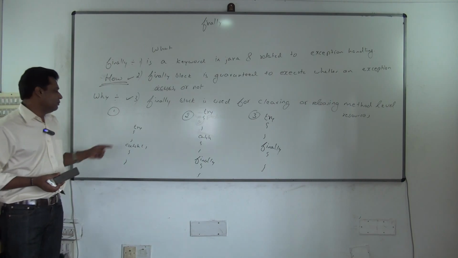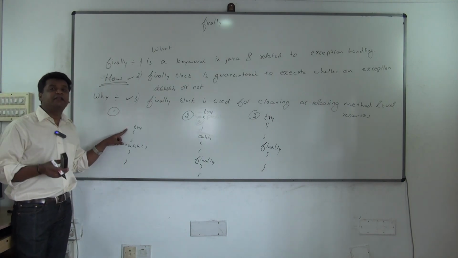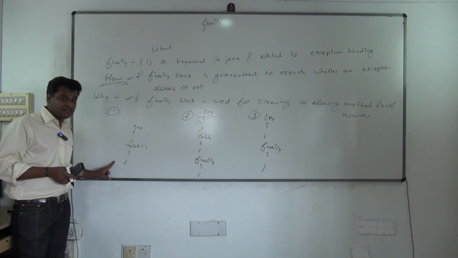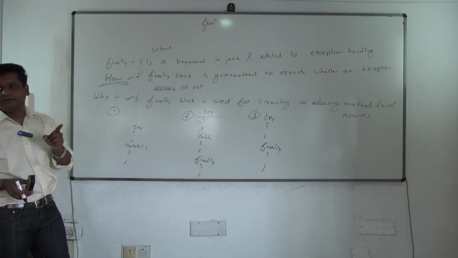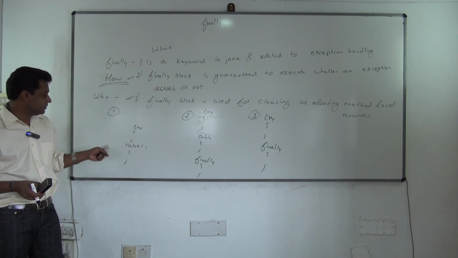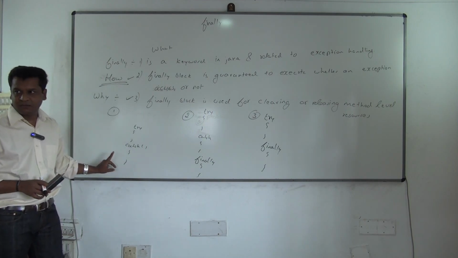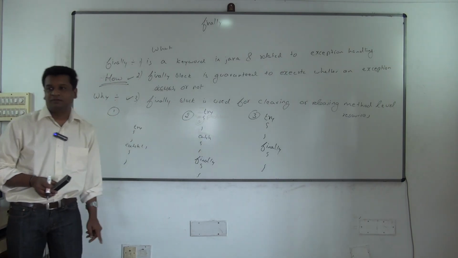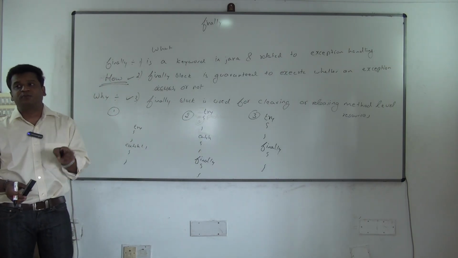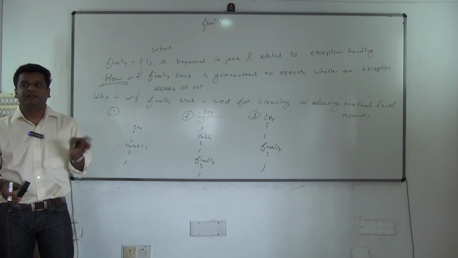Look, when you use try, it is mandatory to use what? Either catch or finally or both. If you use try, it is mandatory to use either catch, one option, or finally, the third option, or both. This is how you have to use it. So try has to be used with which one? Catch or finally or both.